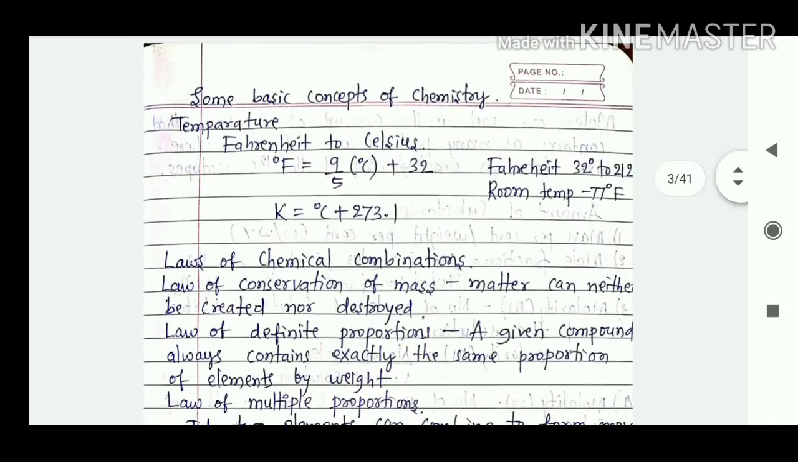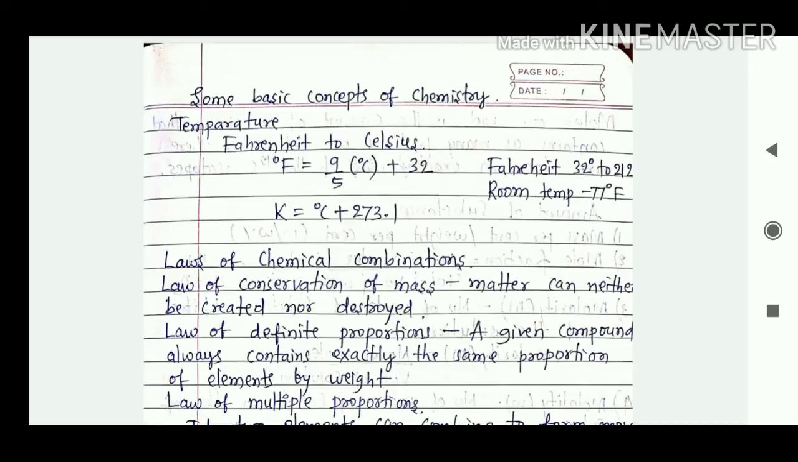The first concept is temperature. We have three scales of temperature: Fahrenheit, Celsius and Kelvin. We can convert from Fahrenheit to Celsius using this formula: degree Fahrenheit is equal to 9 divided by 5 degree Celsius plus 32. In other words, we have a small trick related to this one: 5F is equal to 9C plus 160.